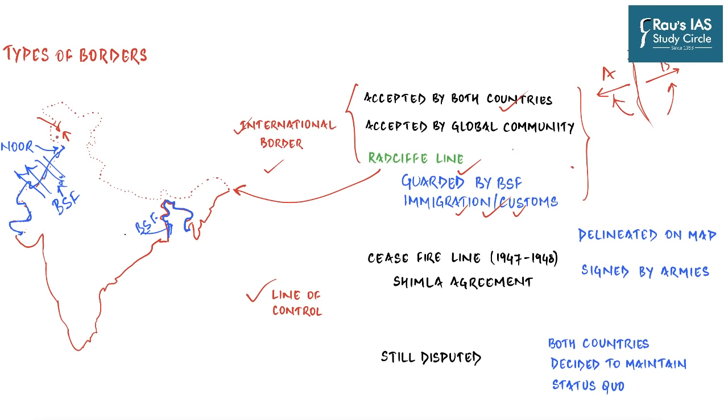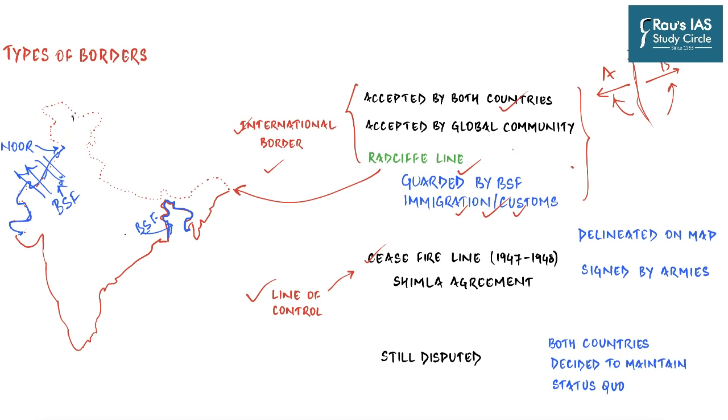Along with it, the ceasefire line was a truce. And this ceasefire line basically means that the soldiers will stay wherever they are, but they are not going to fight further. That is what a ceasefire line is, which was accepted as the line of control. Because that is a line which might not be acceptable to both the nations, but that is the line which on the ground the two nations are actually controlling.